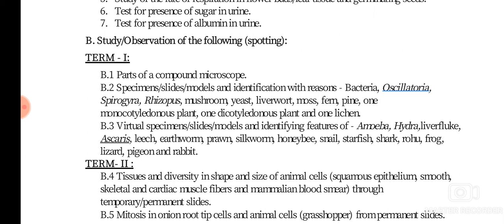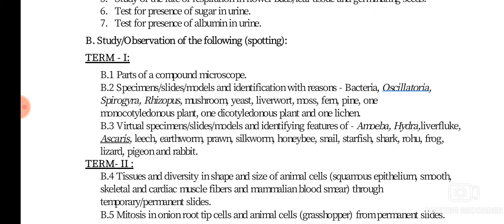So the given material is identified as, for example, Spirogyra. If you are seeing the slide, you are finding the ribbon-like chloroplast, filamentous body. All this you write, and then you write the given specimen is the slide of a Spirogyra, and you will have to draw a rough diagram.